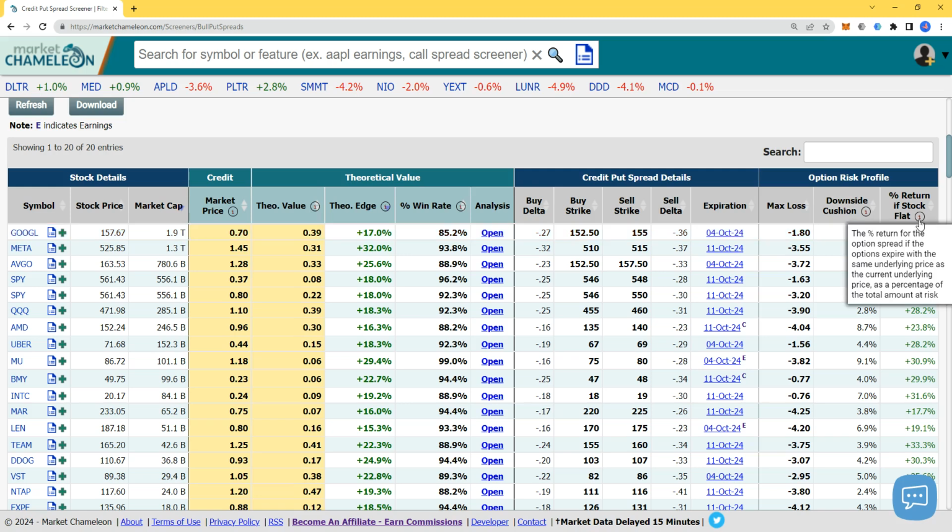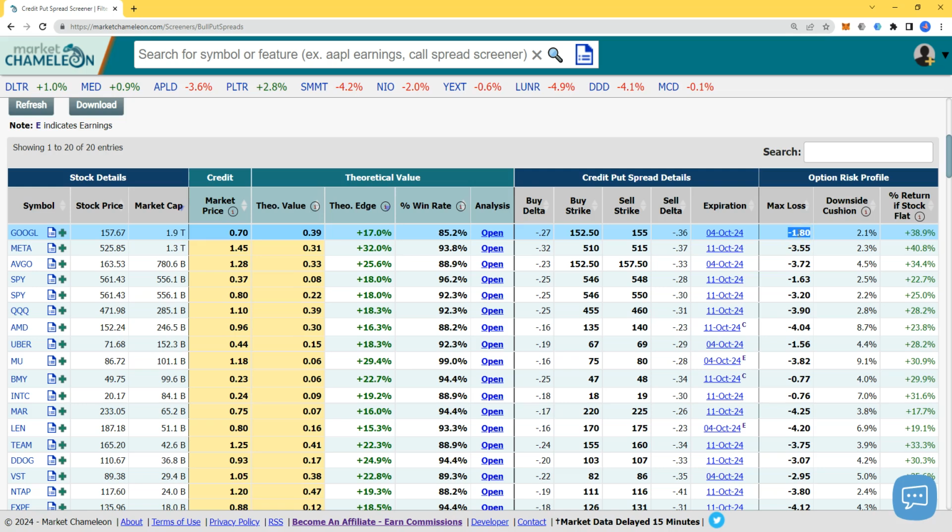And if you look here, the percentage return for the option spread if the option expires at the same underlying price as the current underlying price, as a percentage of total amount at risk. So your total amount at risk right here is 180, and if nothing happens, if basically Google stays at 157.5, they don't do anything, you are making 38% return on your money. In what? In 3 weeks? Calculate this for like a compound for a year. That's the money. That is the money.